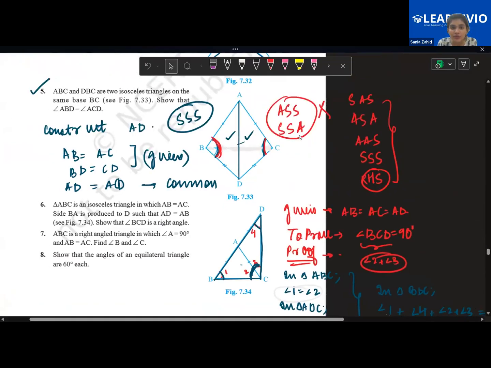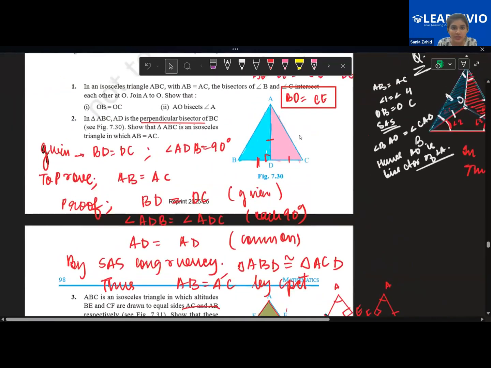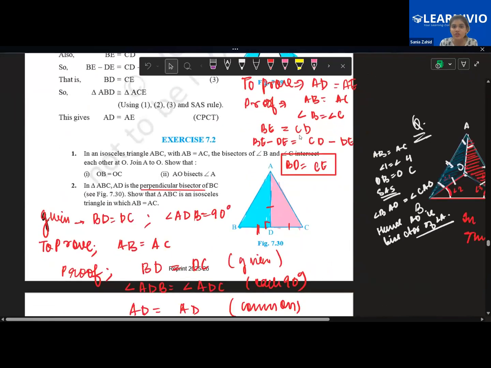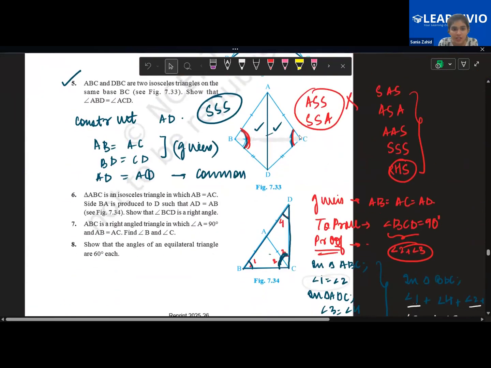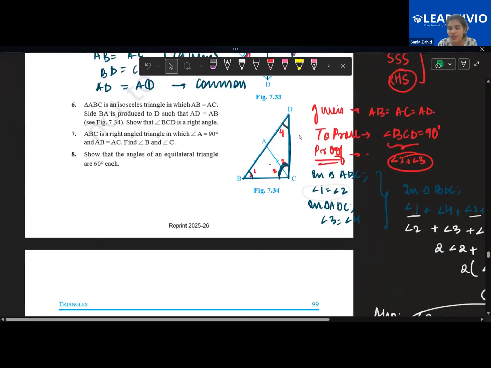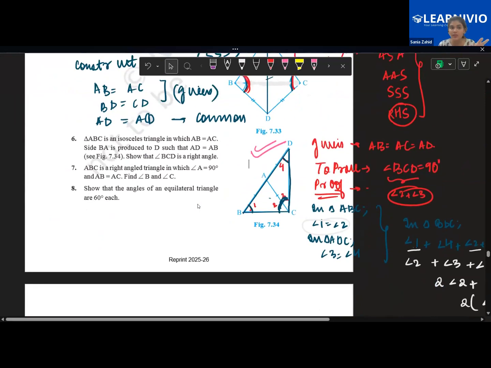Children, please tell me if you have any doubts up till wherever we have studied. We've studied till exercise 2, till question number 5. We did the sixth question also, right? Yes, ma'am, the sixth question also we've done. Yeah, it's completed. Amar, I taught you this question. Yes, ma'am. Now question number 7 and 8 are left. So children, up till question number 6 of exercise 2.3, if you've got any doubts in the questions, in the examples, or any topic you didn't understand, please tell me and then we'll move ahead accordingly. Okay?